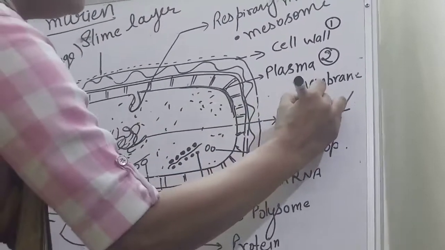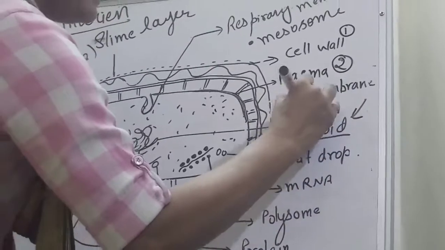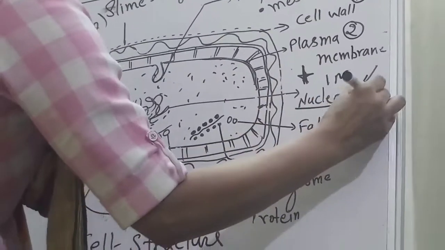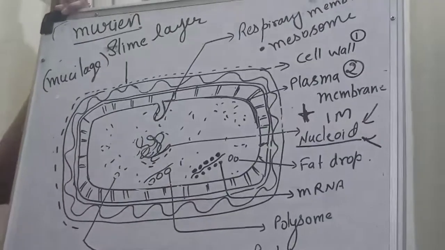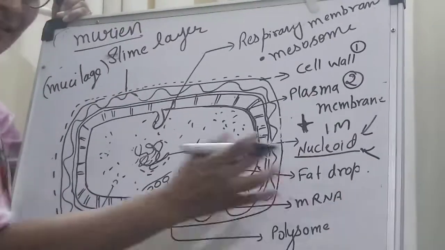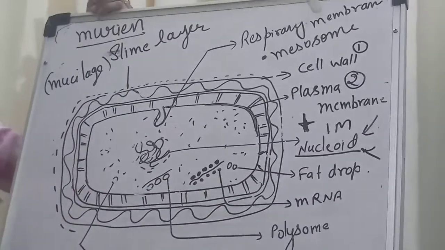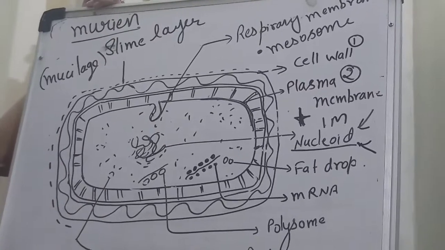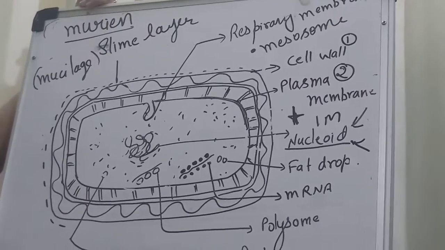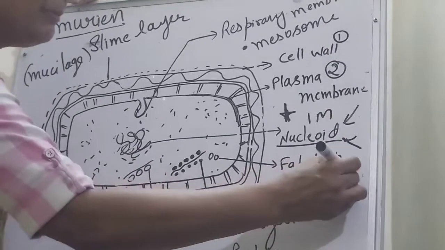This is a one-mark MCQ topic, and many times they ask it, so please note it down. They have fat drops, which help in storage of food for the need of energy at that time.